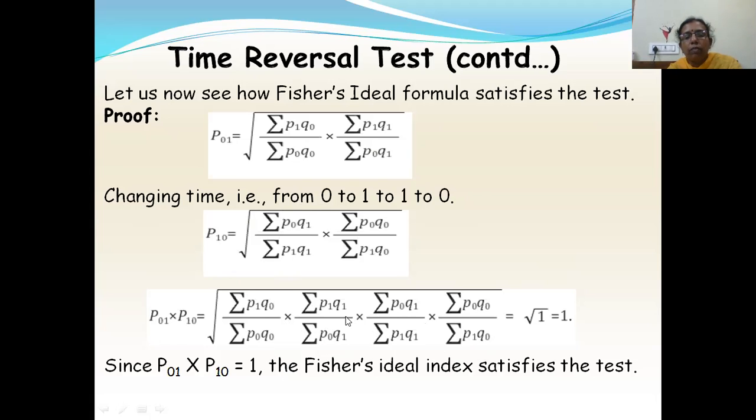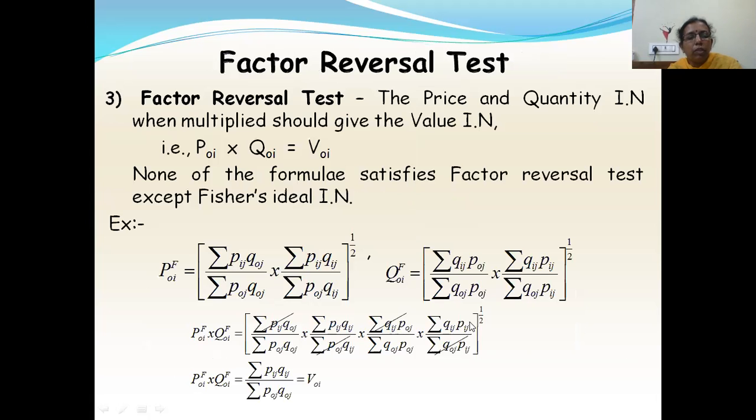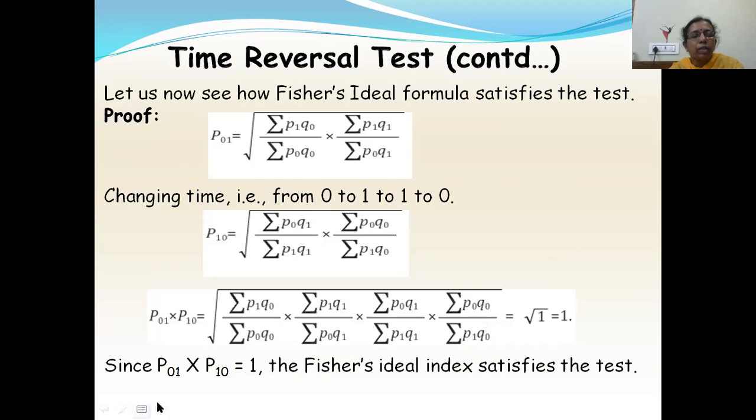And then summation P1 Q1, summation P1 Q1 will get cancelled. Summation P naught Q naught, summation P naught Q naught will get cancelled. So the remaining term is only 1. Root of 1 is equal to 1. So now you got P01 into P10 is equal to 1. So Fisher's index number satisfies this test. Likewise, you can also prove it for the Marshall-Edgeworth index number.